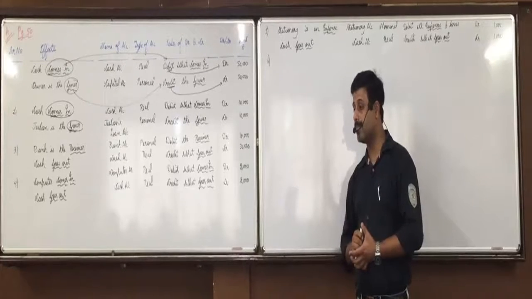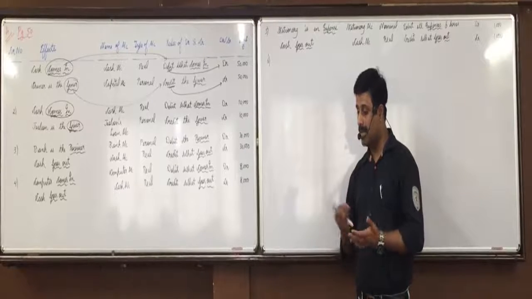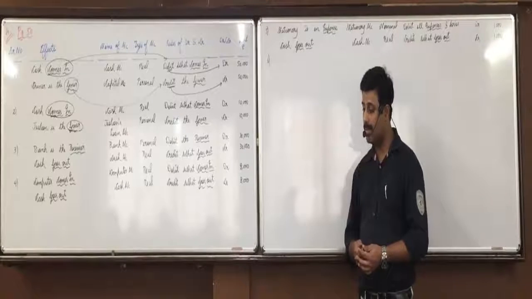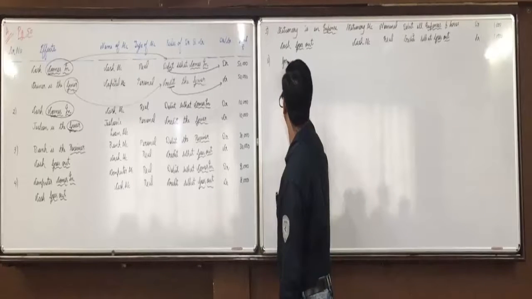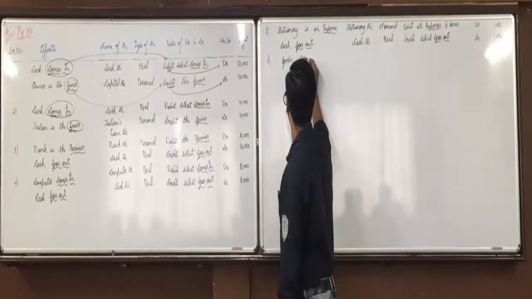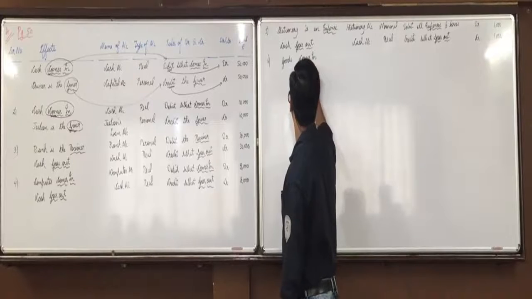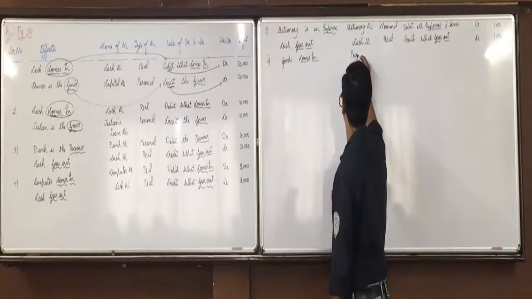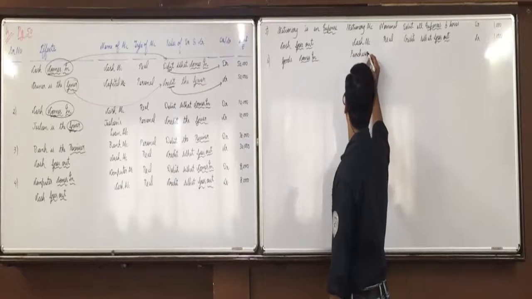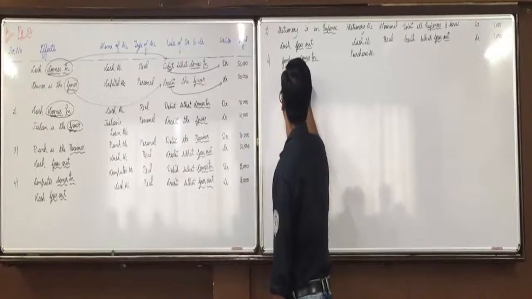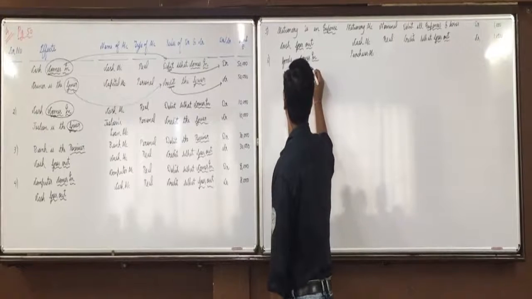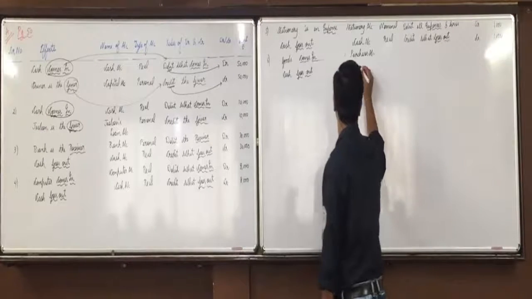Goods comes in and cash goes out. Yes, purchase means what are you purchasing? Goods. Purchases made means goods are purchased. So goods comes in, which affects the purchases account. Cash goes out, which affects the cash account.